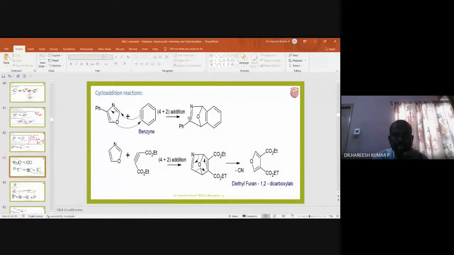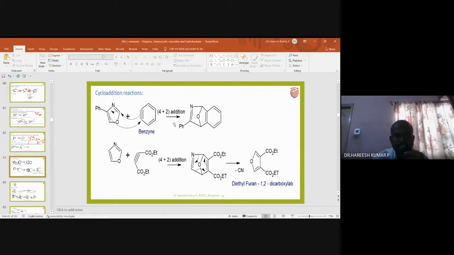So I will explain it again. So what is happening here? There will be a new single bond formation between this carbon and this carbon. Already existing double bonds disappear and there will be a formation of a new pi bond between this carbon and this nitrogen. Here again, a triple bond is disappearing, converting into a double bond. So these are the changes with respect to the reactant as well as the product.